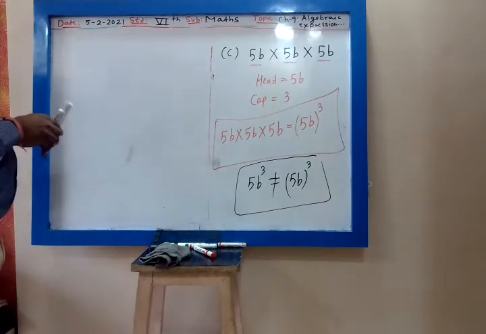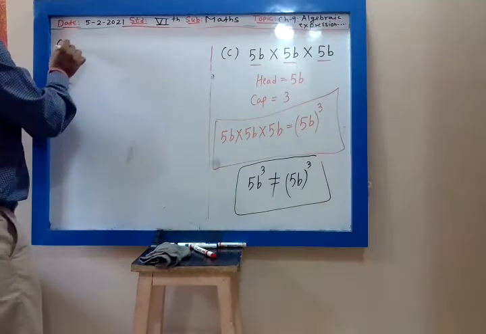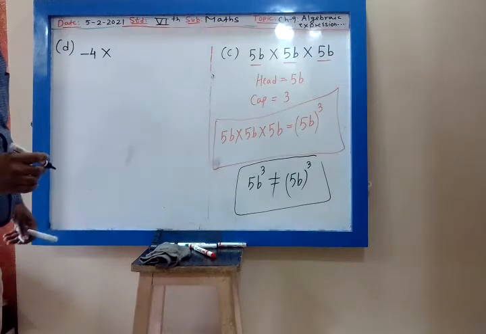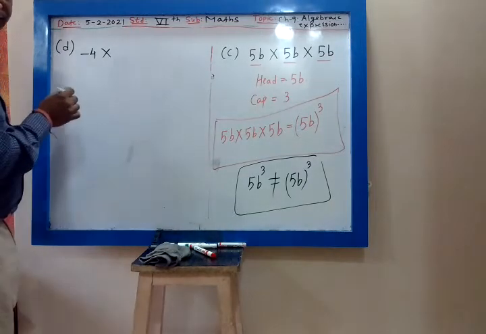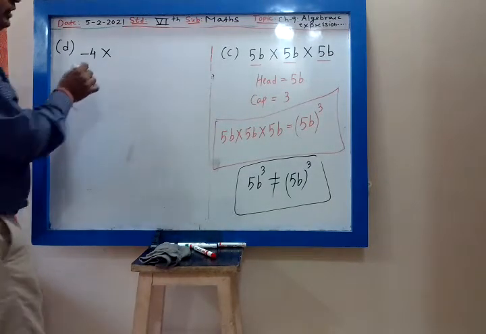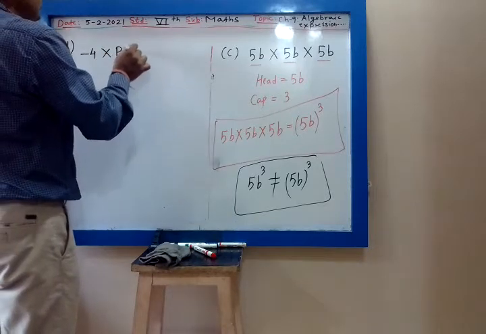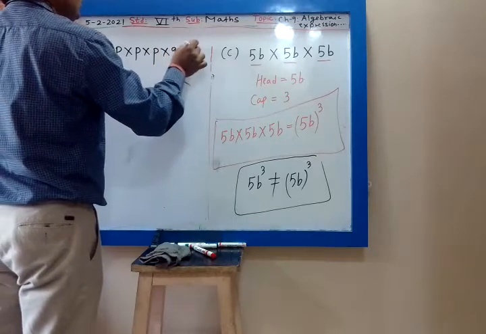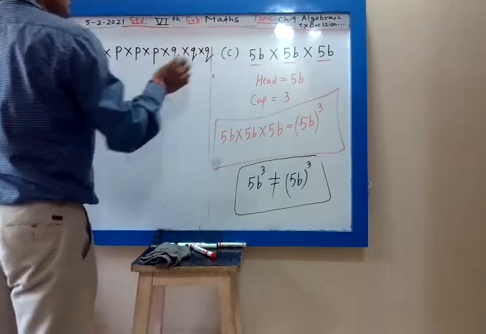Now D: minus 4 into P into P into P into Q into Q into Q. Correct?